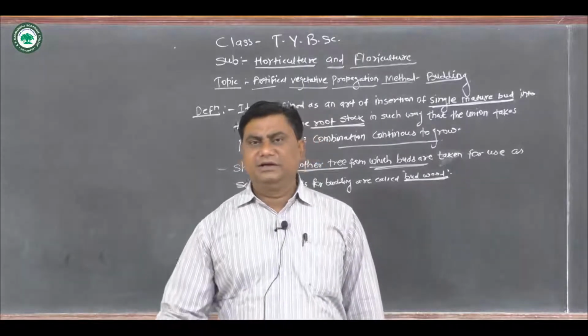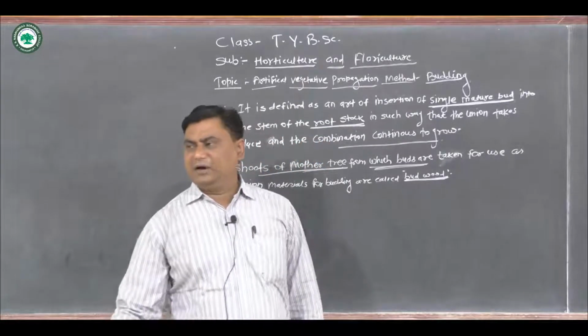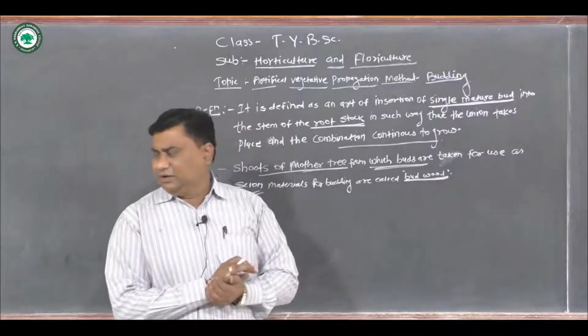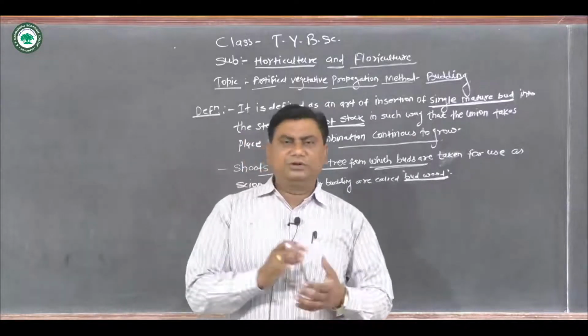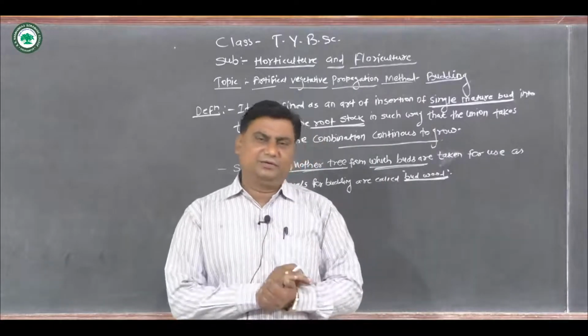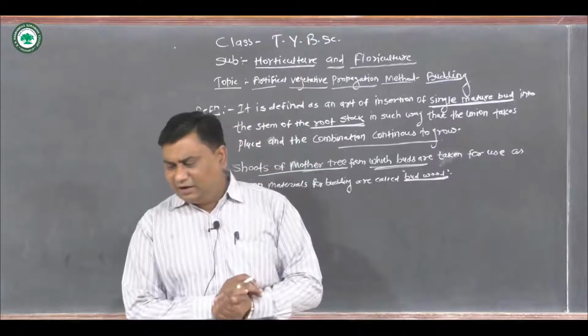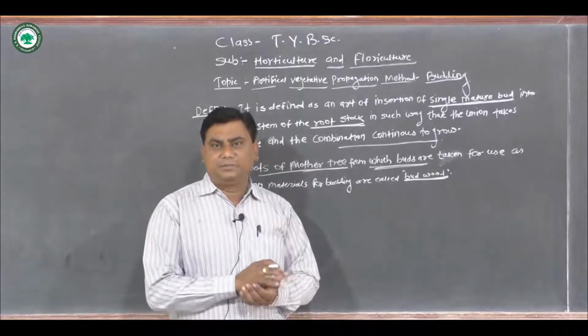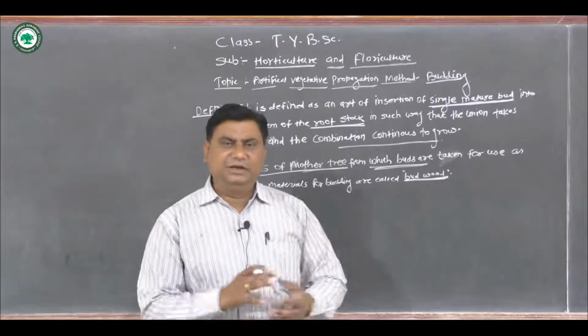It is inserted beneath the bark of the stalk plant in such a way that the nascent tissue of both the stalk and scion bud are brought in contact with each other.